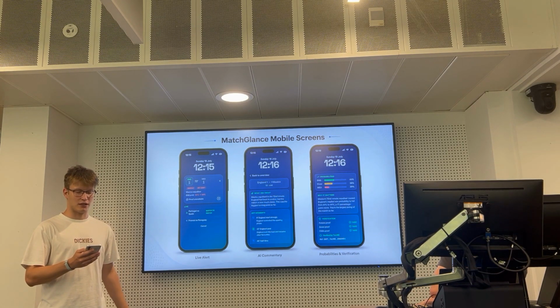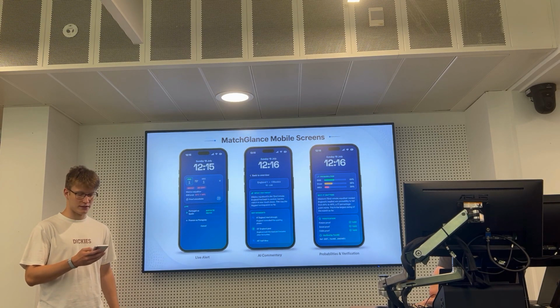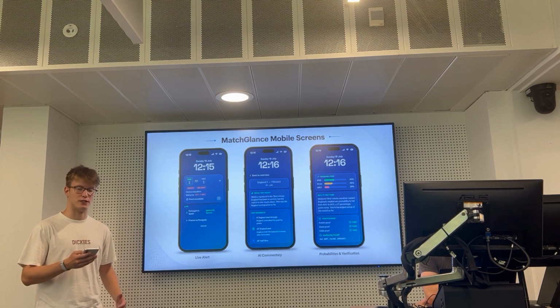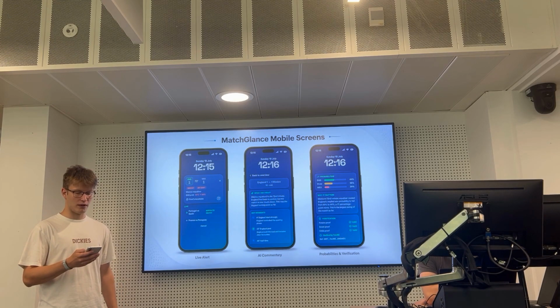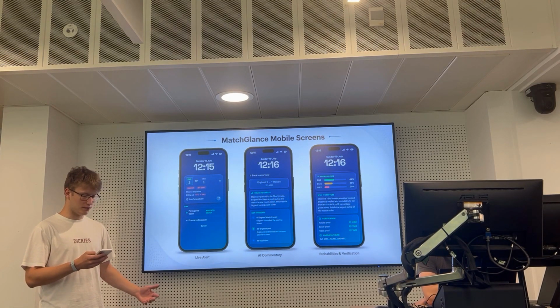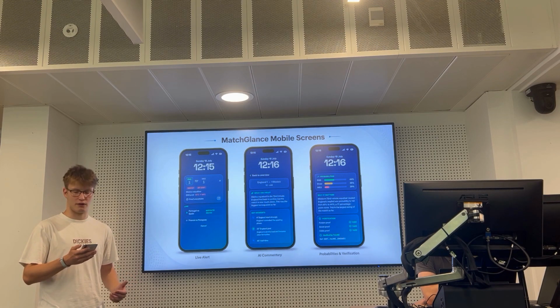MatchGlance turns live sports data into glanceable match intelligence. Instead of asking fans to open an app and search for context, MatchGlance brings the key moments directly to them through widgets. If a goal changes the match, the widget explains the impact. If the market moves, the widget explains what changed. If there are several matches happening at once, MatchGlance can highlight which games deserve attention.